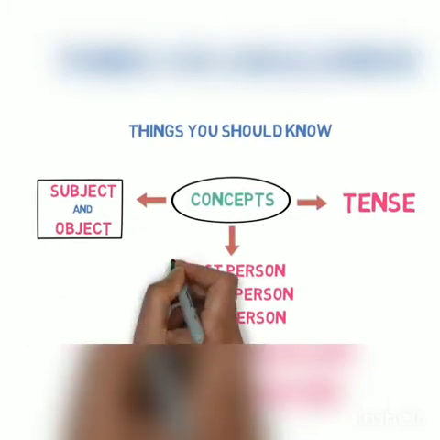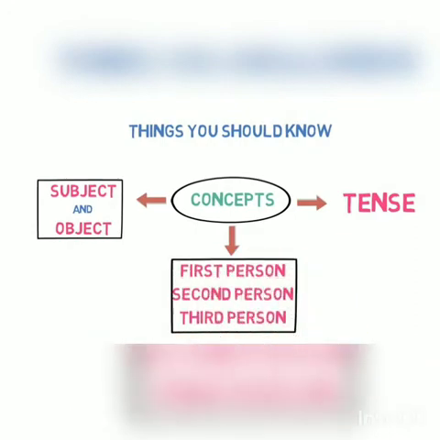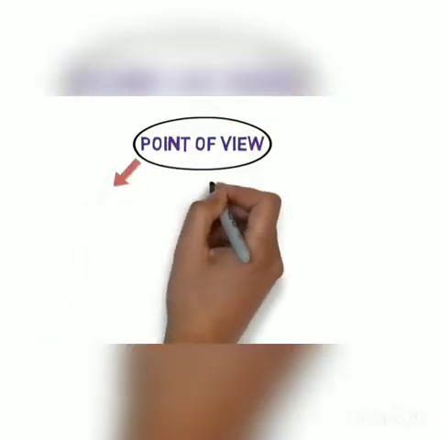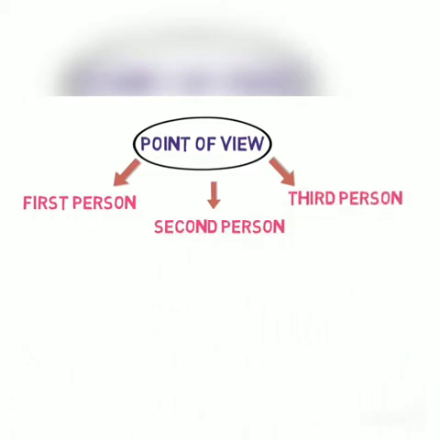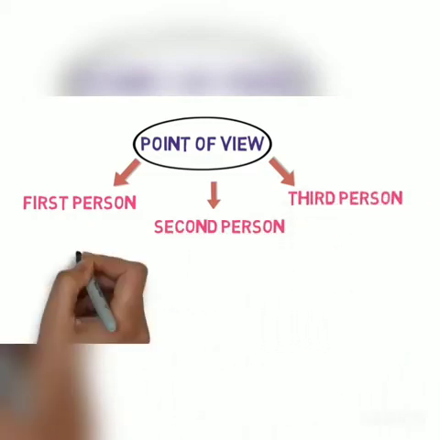Now let's understand what is first person, second person and third person. For that, we need to understand point of view. Basically, there are 3 points of view in English: first person, second person and third person. Let's understand it with the help of an example.